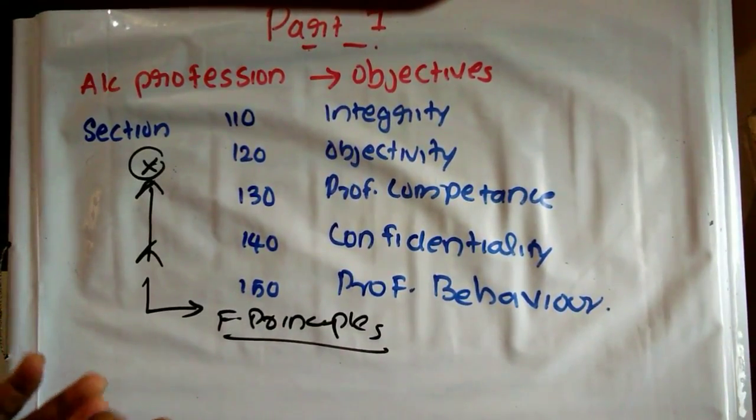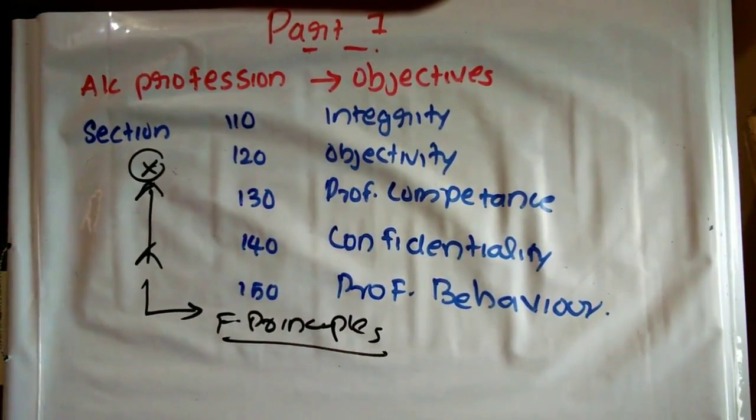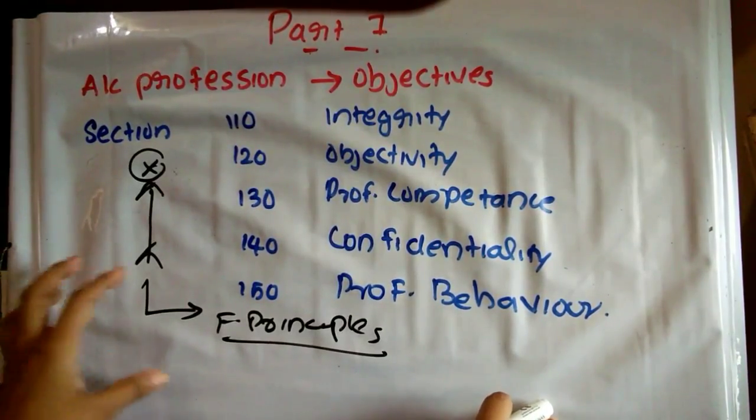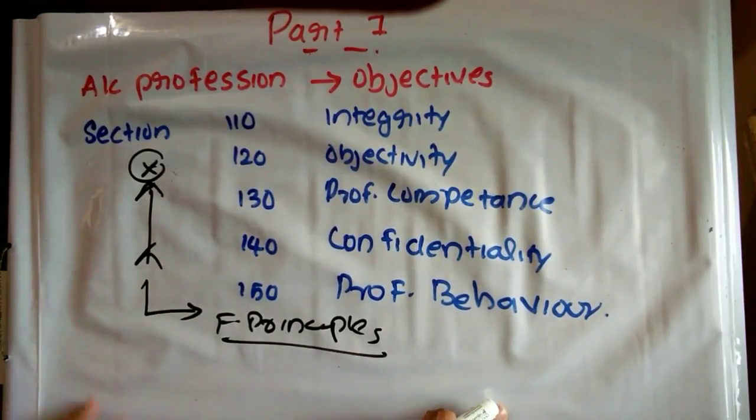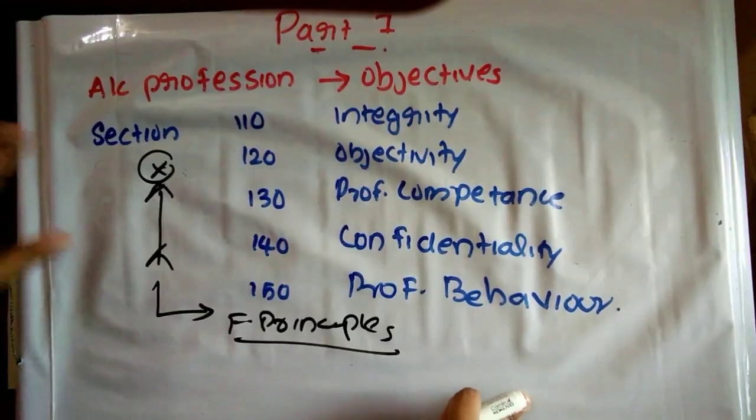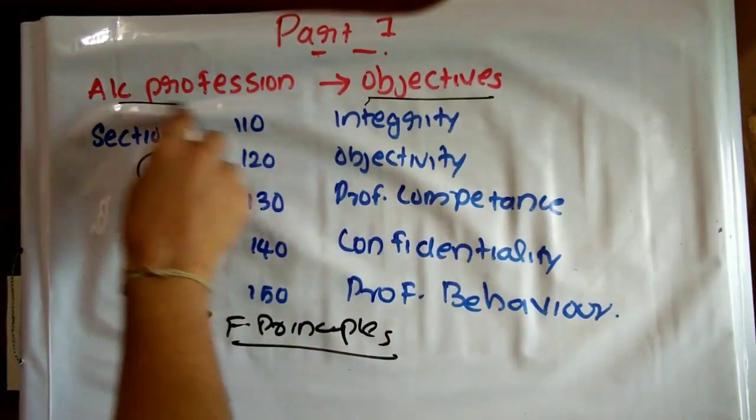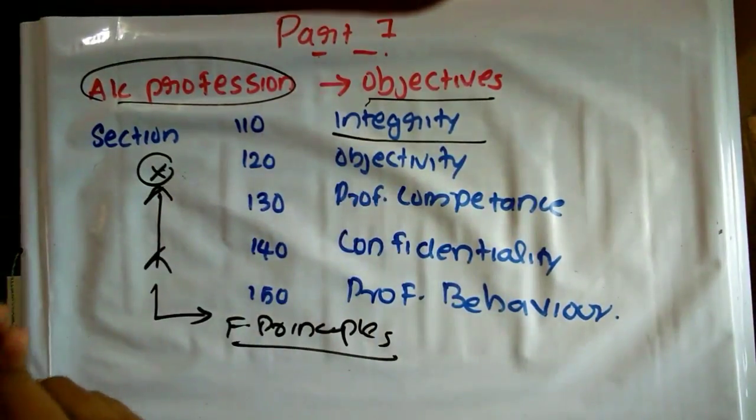So the accounting profession has some objectives. In order to achieve those objectives, a professional accountant has to follow some fundamental principles. Here we are describing what those fundamental principles are that facilitate achieving the objectives of the accounting profession. The first one is integrity. We know that in SA 200 we study the meaning of integrity.